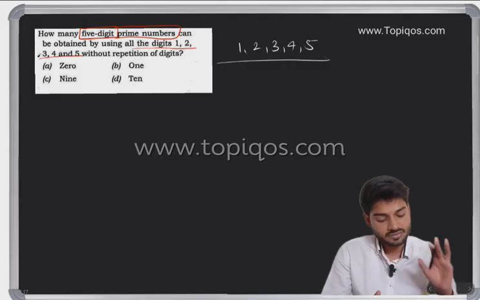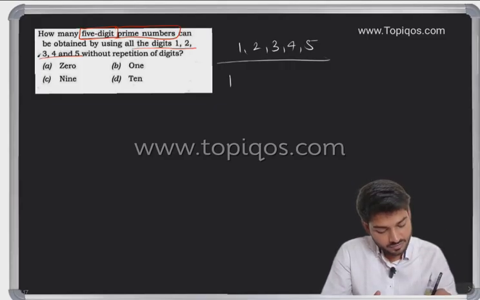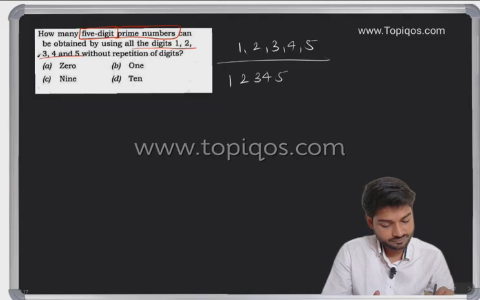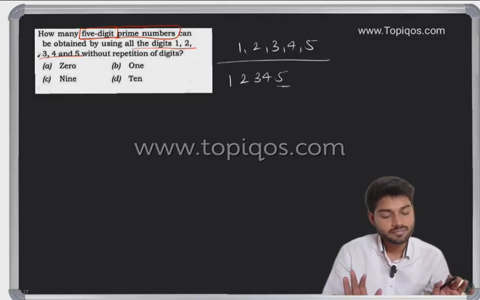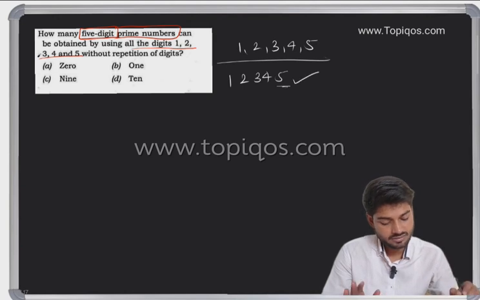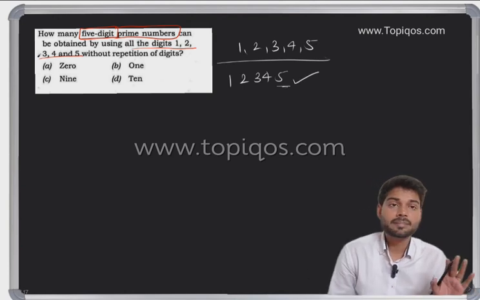We don't have to repeat digits. If I'm writing 1 2 3 4 5, tell me whether this is a prime number or not.